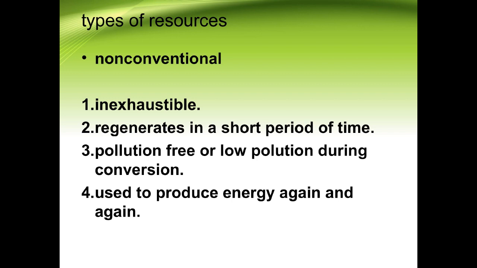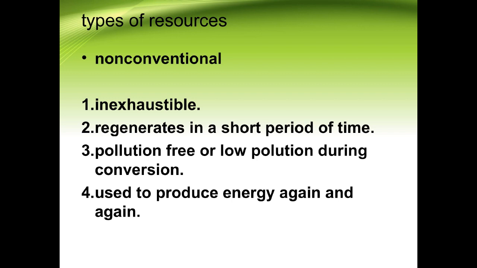The other one is that they are pollution free or low polluting during conversion, meaning once these resources are produced, they produce a smaller amount of pollution when they degrade back into the environment. As a result, it does not harm the other organisms which are using it.